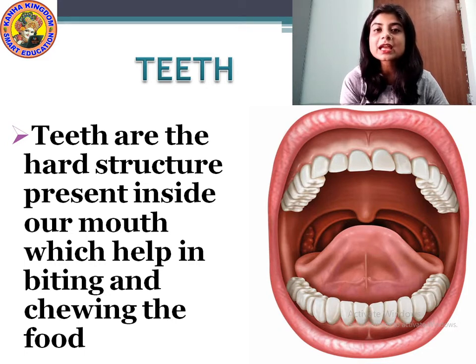The food that we eat first needs to be chewed well and broken down into small pieces, so that it can be swallowed easily inside the body. So the very first process of digestion starts in the mouth, and teeth are the very important part of the mouth. Without teeth, you cannot chew the food. Can you see the picture? The teeth and the tongue inside the mouth. Yes? So now let us move to the next content.